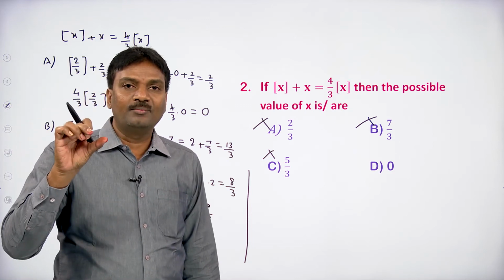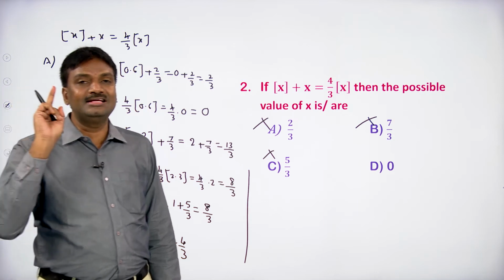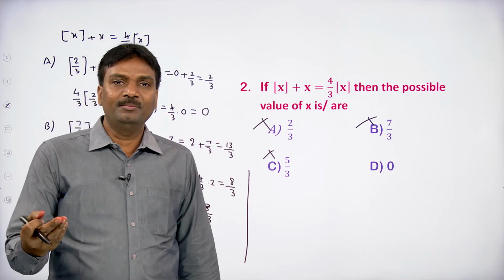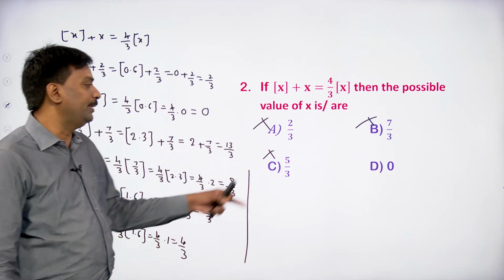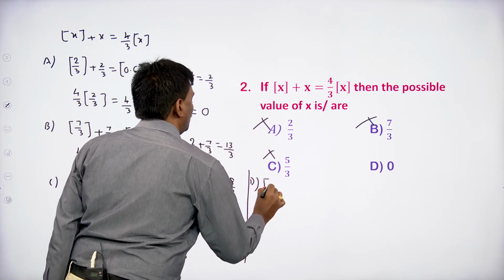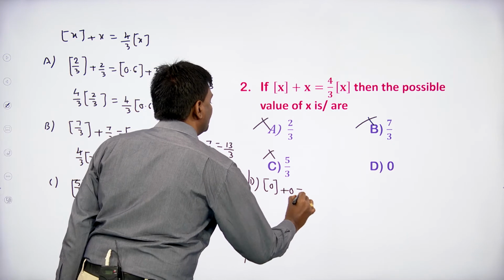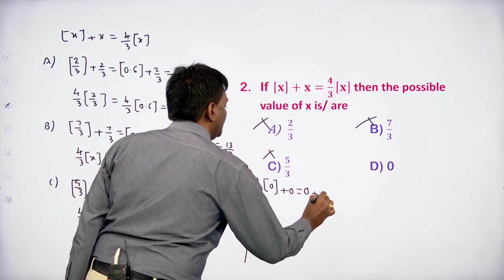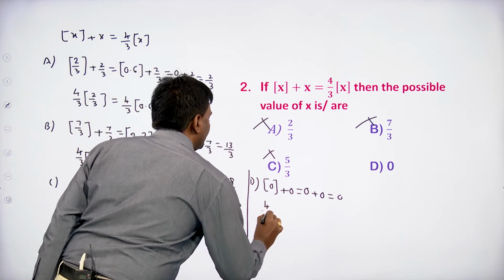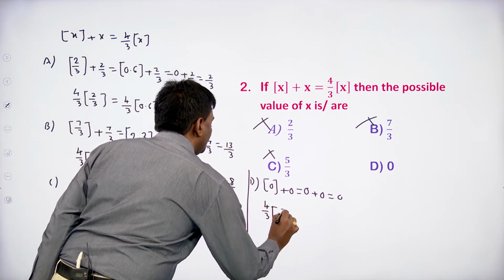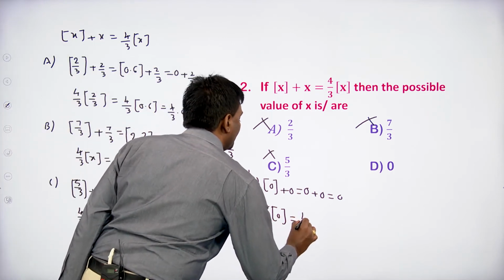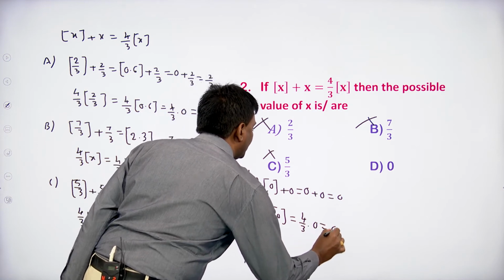For one or more than one correct option type problems, at least one option must be correct. At least one means 1, 2, 3, or all 4 options may be correct. If you take option D, in place of x, by writing 0, step 0 plus 0 equals step 0 is 0 plus 0, that equals 0. That is LHS. RHS is 4 by 3 into step 0, again step 0 is 0, so 4 by 3 into 0 equals 0.